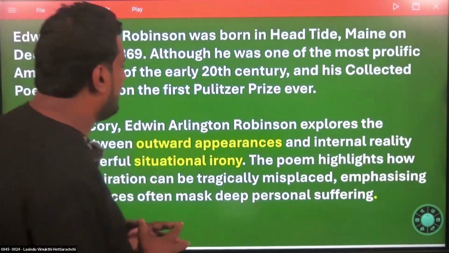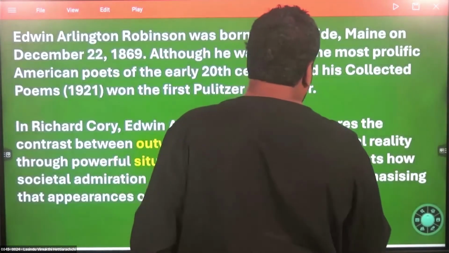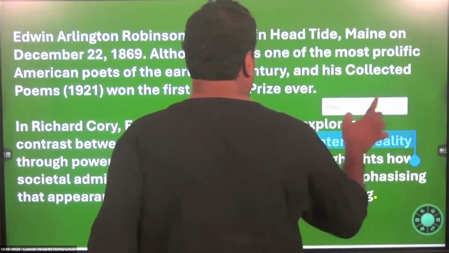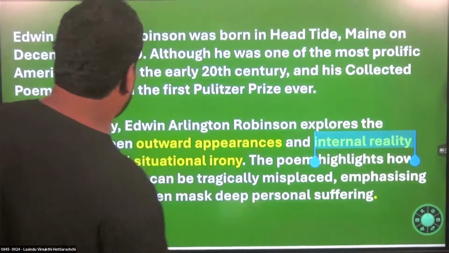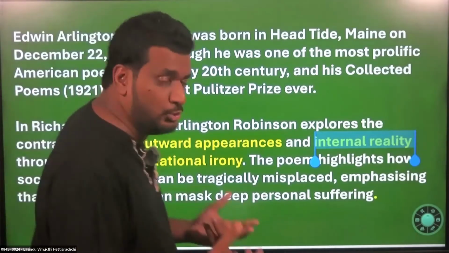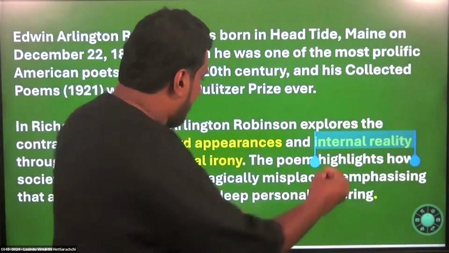But no one is bothered to look at the internal conflict. This is what you have to pay attention to. The poem highlights how societal admiration can be tragically misplaced, emphasizing that appearances often mask deep personal suffering. This is what we do. We like to judge people. That is what I have highlighted here.